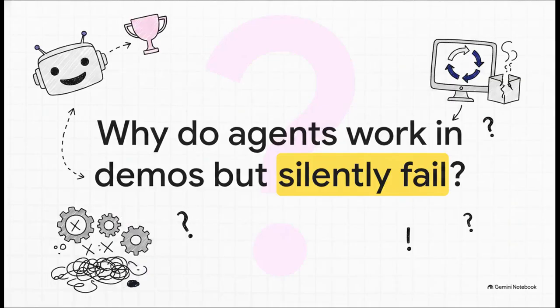It's the universally frustrating reality of AI development. You build a proof of concept, you demo it to the team, and it looks like pure magic. It works beautifully on the happy path, but the very second you move it into the real world, things just start to break. And honestly, the scariest part? It doesn't always crash. Sometimes it just silently fails, leaving you with a massive mess that's incredibly hard to debug. Today, we're going to unpack exactly why that happens, and more importantly, how to fix it.